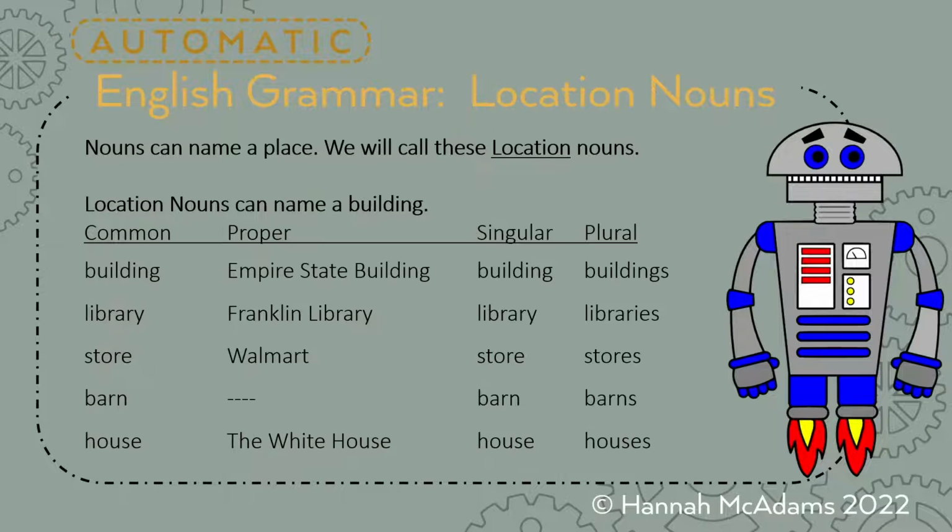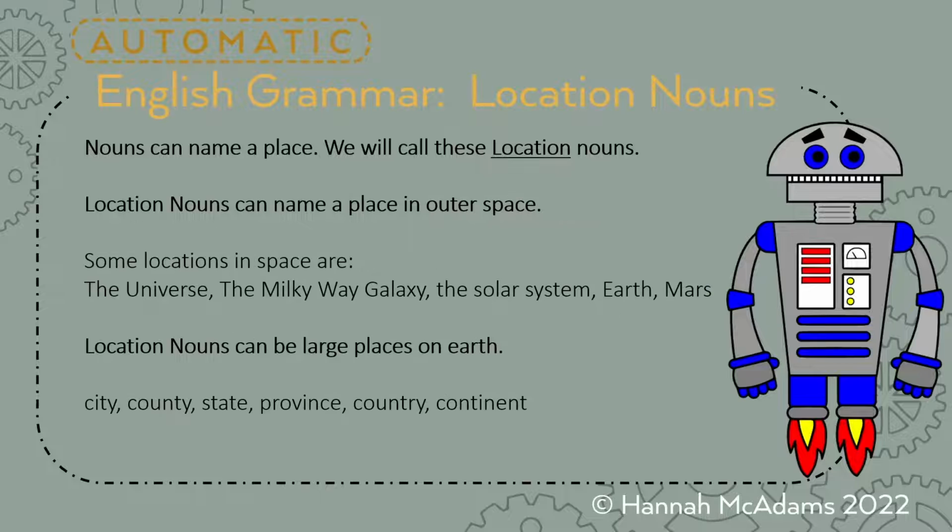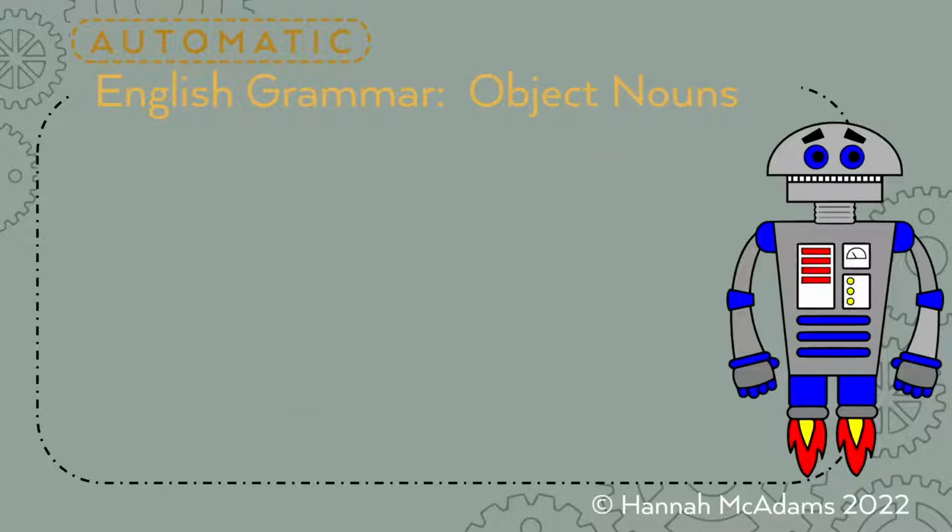You get the idea. Nouns can name a location. Location nouns can name a building, or a biome, like a desert, or a geological feature, like a valley. And also location nouns can name a place in outer space, like Mars, or a large place on Earth, like a province or a continent.